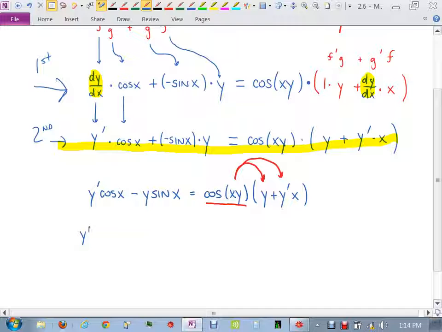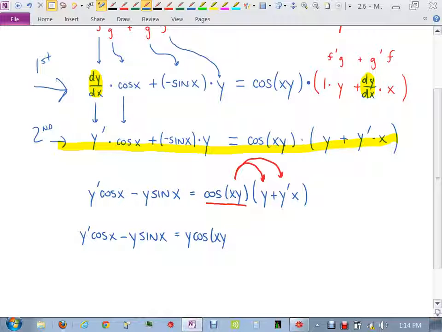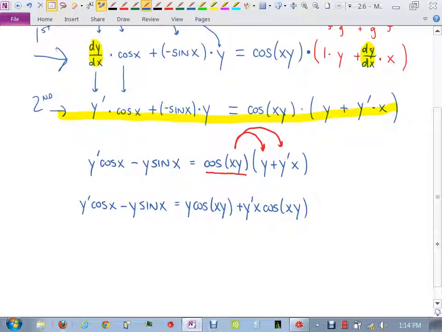So I'm going to get y prime cosine x minus y sine x equals y cosine xy plus y prime x cosine xy. So anytime I multiplied the cosine xy by something, I put that something out in front of it. That okay? Questions?